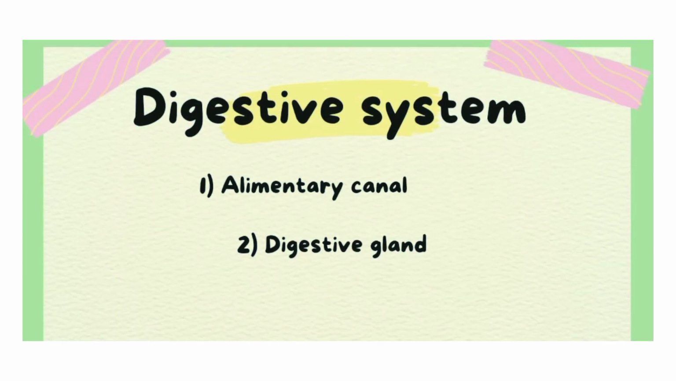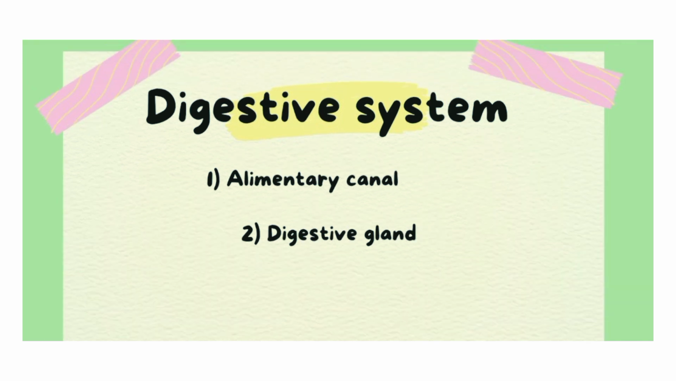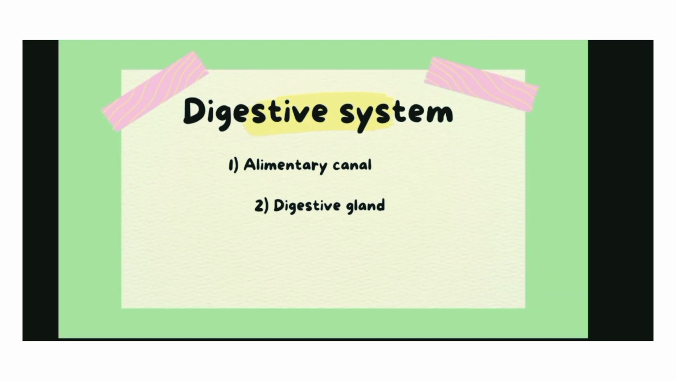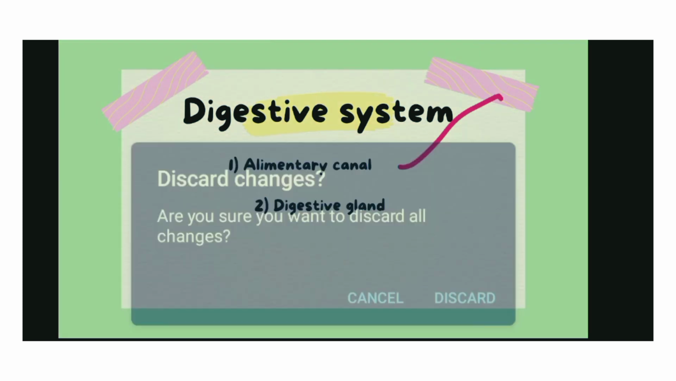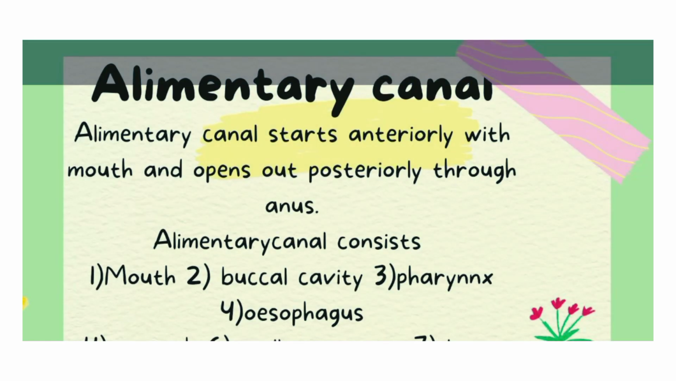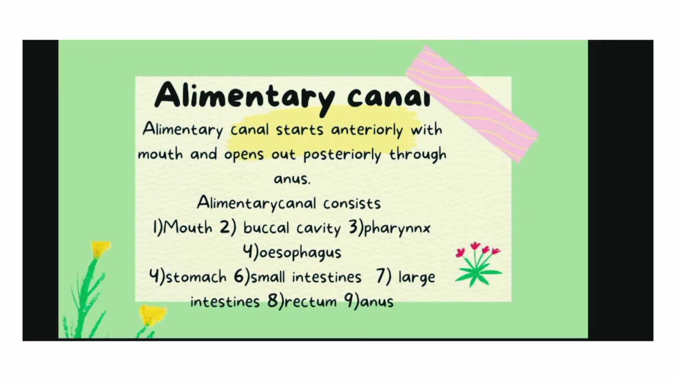Now, mainly our digestive system consists of two things. One is the alimentary canal and one is the digestive gland. Then the next page. Alimentary canal: the alimentary canal starts anteriorly with the mouth and opens out at last posteriorly through the anus.